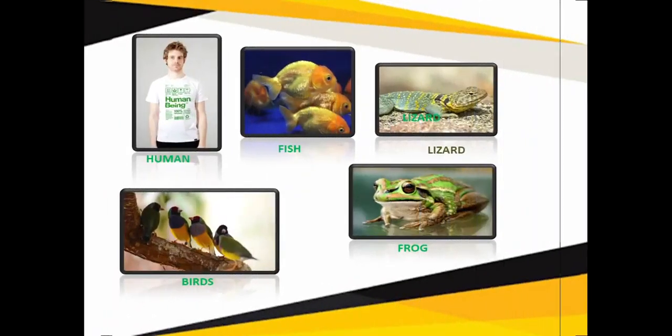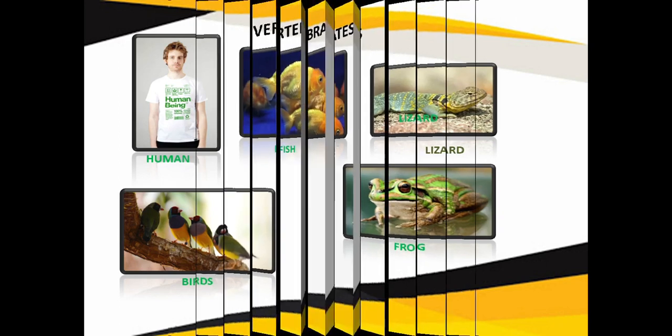First you can see here the picture: human, fish, lizard, birds, frogs. What is common among them? What is the common thing among them? That is, they have the backbone. Such animals which have the backbone, a bony skeleton-like structure, come under the category of vertebrates. So yes, these are the examples: birds, frog, lizard, fish and human. These are the examples of vertebrates.